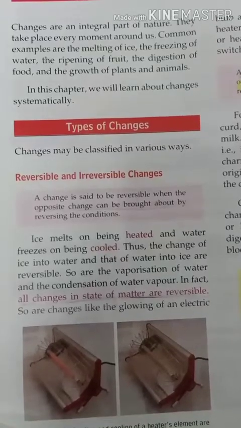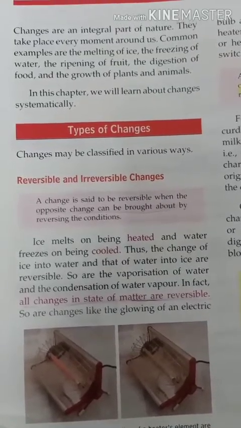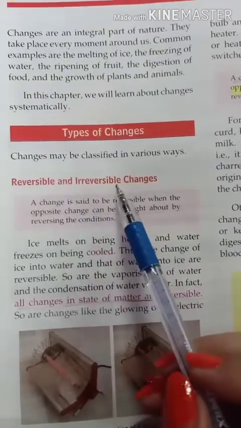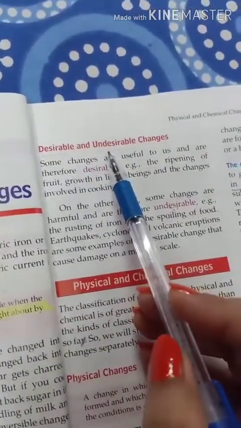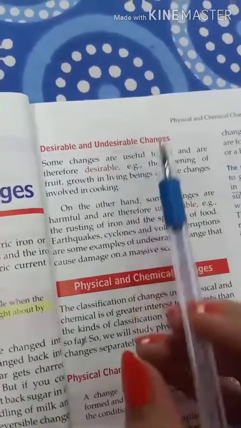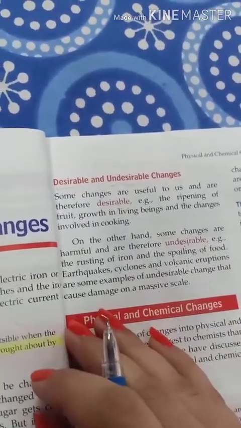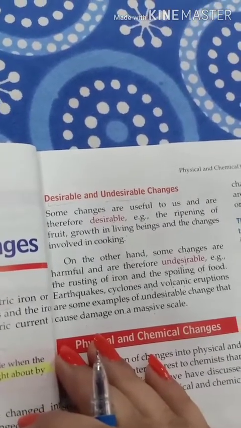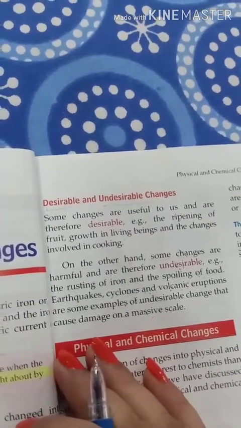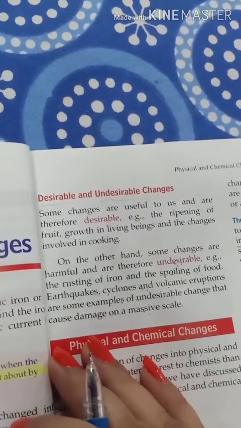Hello dear students, in the last video we studied reversible and irreversible changes and desirable and undesirable changes. Now to understand another classification, you should know that every substance has its own physical and chemical properties.